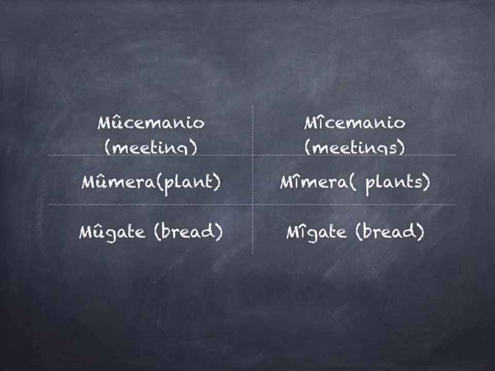One plant is referred to as mũmera, and when they are many, then they are termed as mĩmera. Mũmera for singular, mĩmera for plural. One bread is known as mũgate, and when they are many, then they are known as mĩgate. Mũgate for singular, mĩgate for plural.